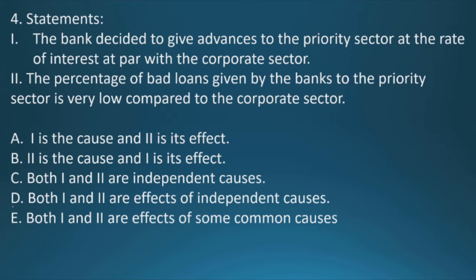Option D is the correct answer because both 1 and 2 are effects of independent causes. They are not dependent on each other. The bank can change its policy with the priority sector due to a change in the government policy, thus it is an effect. But the same cause cannot be the reason for the percentage of bad loans being less for the priority sector. I hope that is clear.